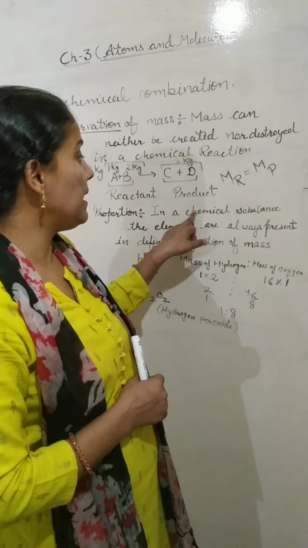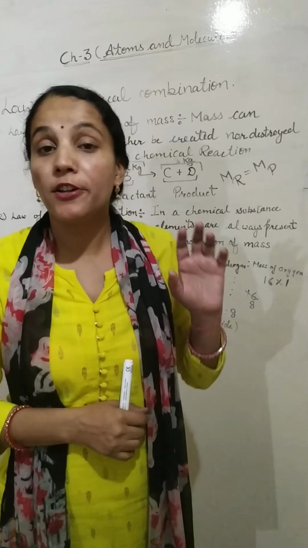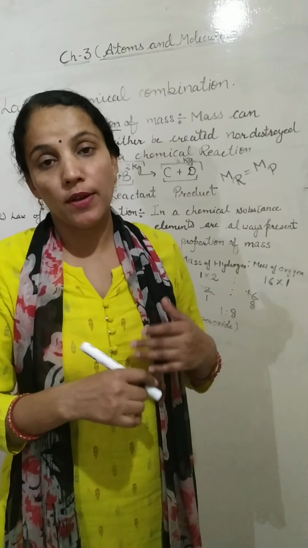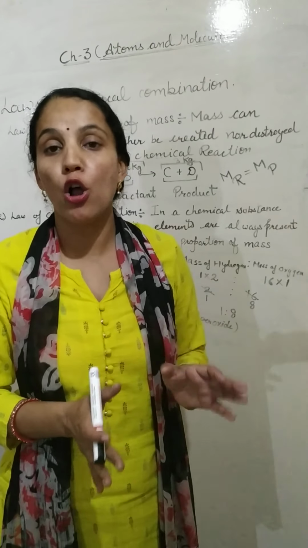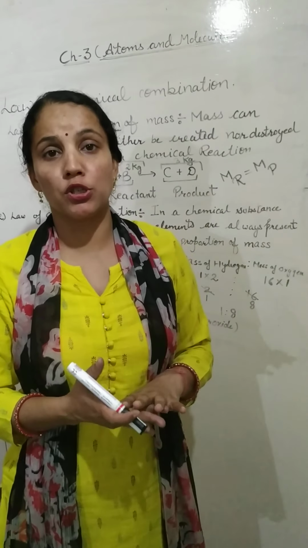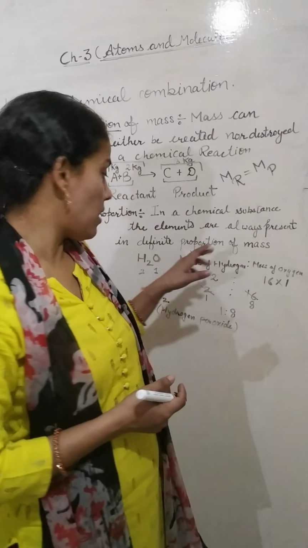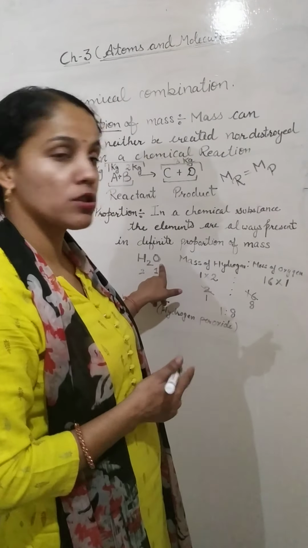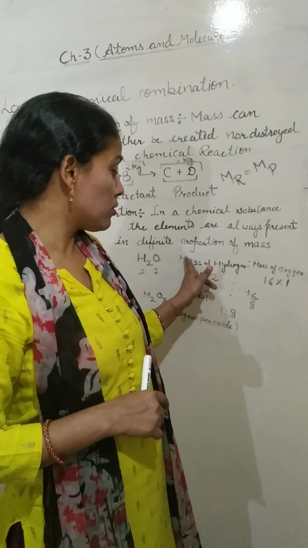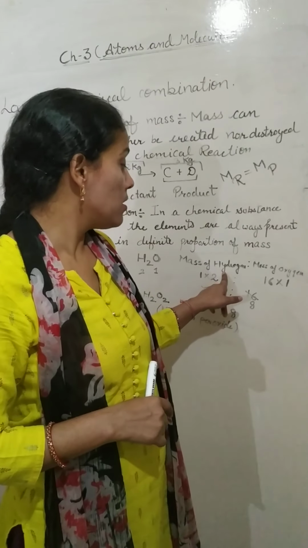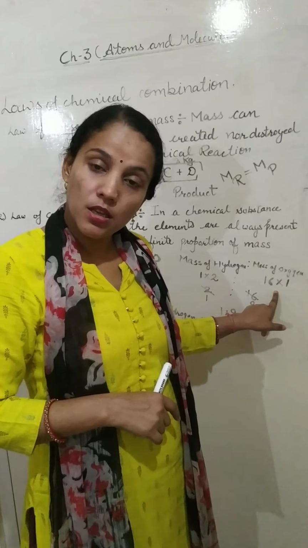Again, understand that in a chemical substance the elements are always present in a definite proportion. When there is a chemical substance, the elements present in it are always in a definite proportion. In water, according to atoms, there are 2 atoms of hydrogen and only 1 of oxygen. But according to their mass, the mass of hydrogen is 1 and the mass of oxygen is 16.